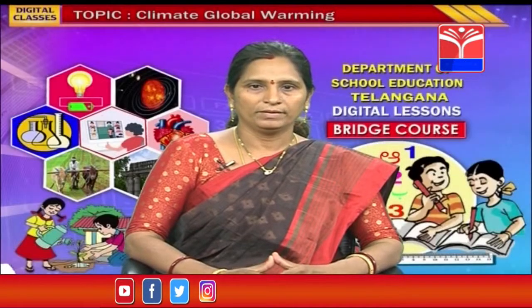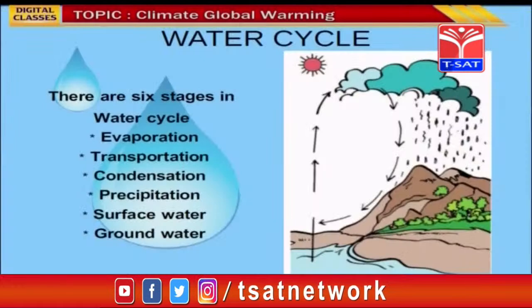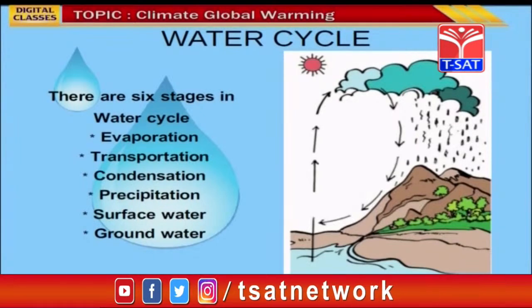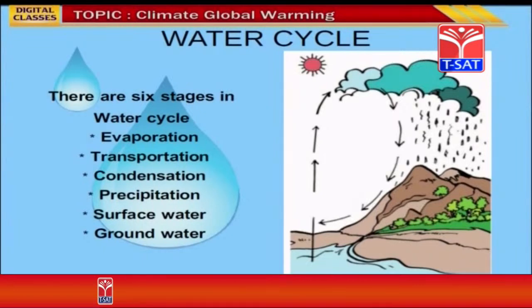Children, if you observe this image, the arrow marks start from the water bodies. This is the process of evaporation where the water starts moving in the form of water vapor from the water body towards the sky. Now, the arrow marks are reaching the clouds where this process is called condensation. The water vapor changes into water.